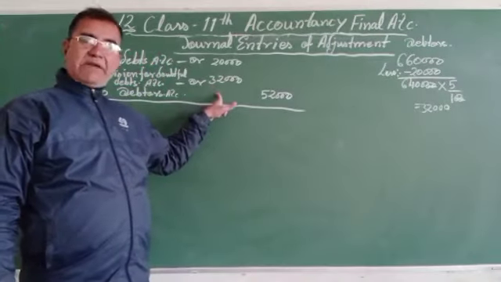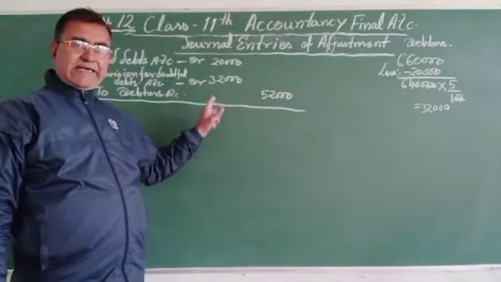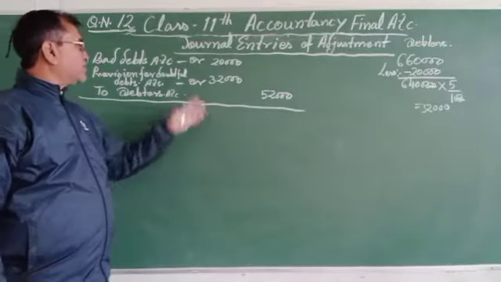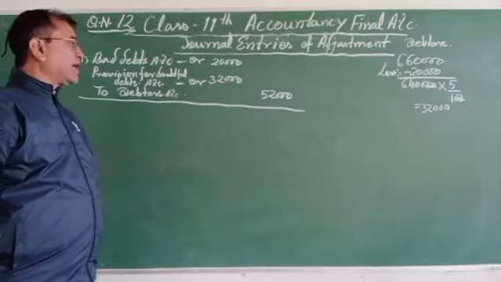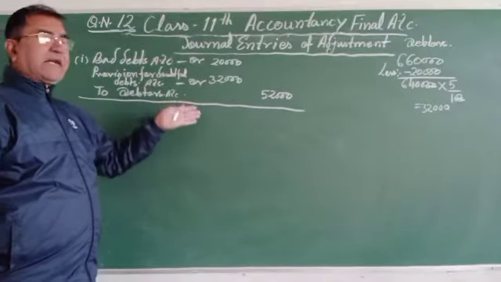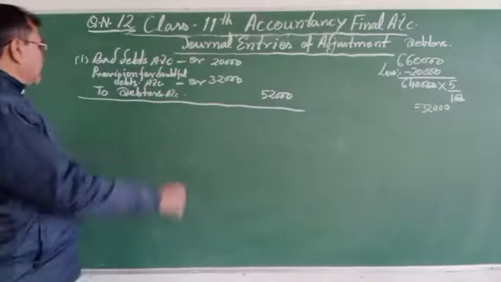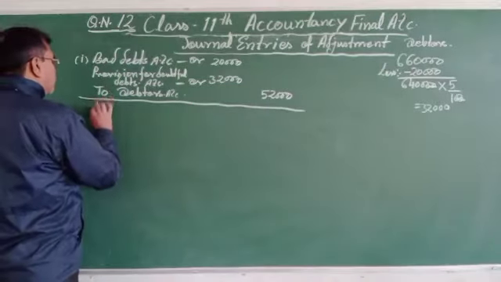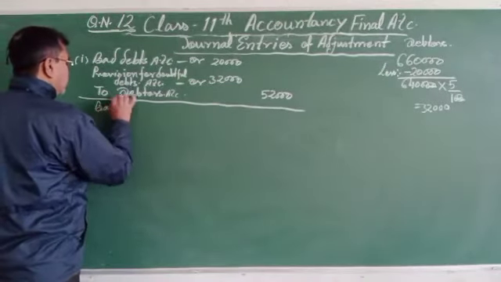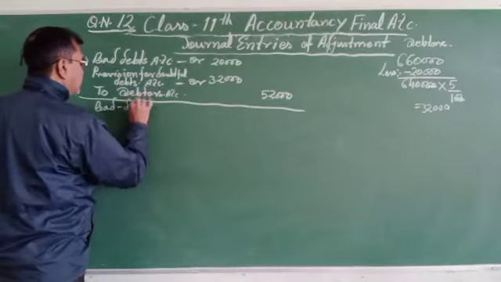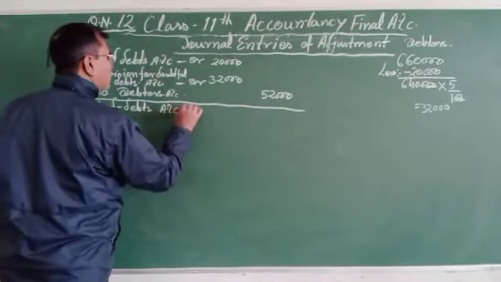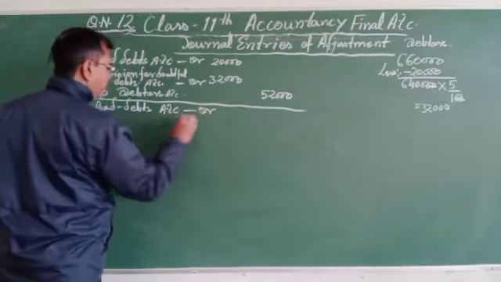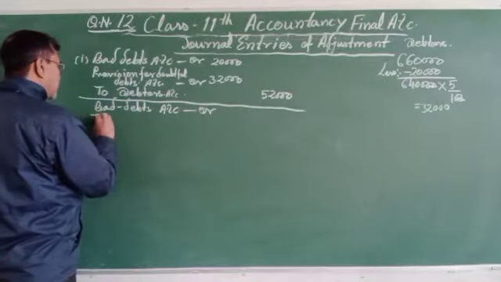This journal entry will be passed as a consolidated entry, and then after that we can transfer the provision for doubtful debts to bad debts account. This way: bad debts account debit to provision for doubtful debts.